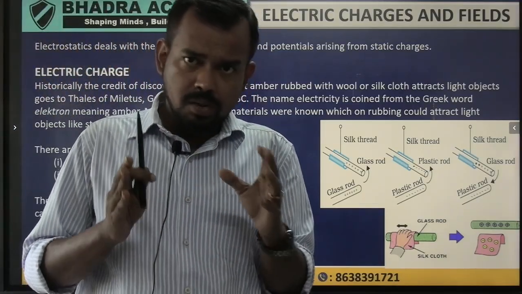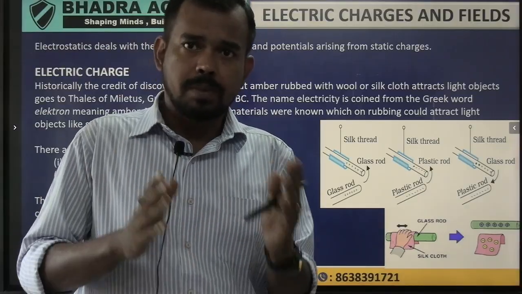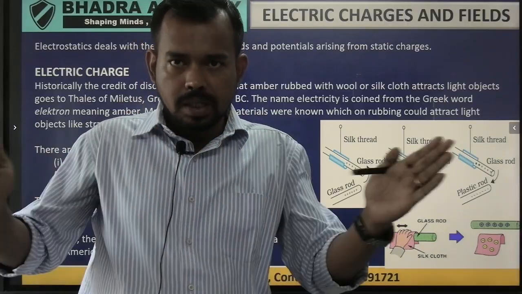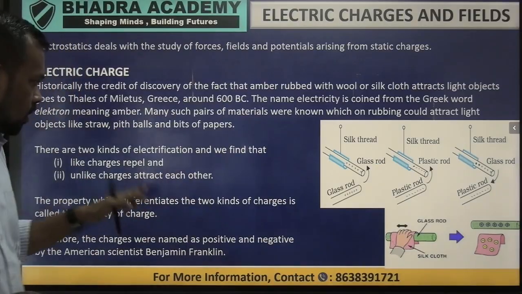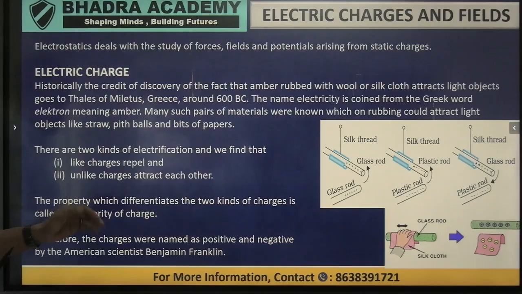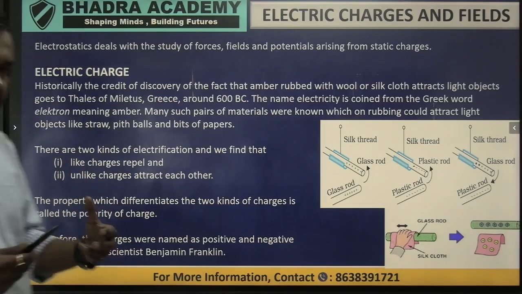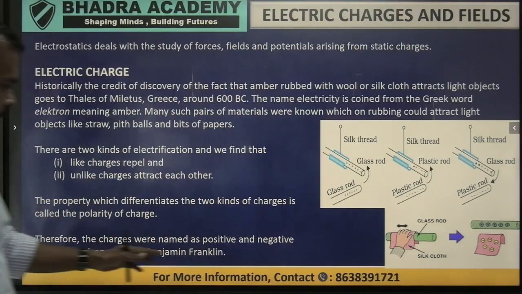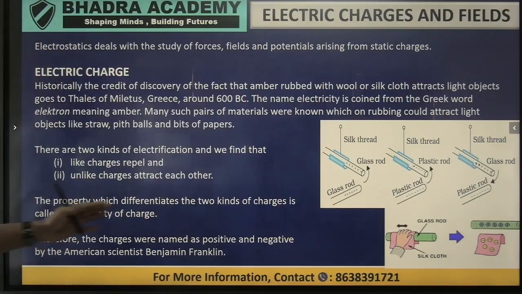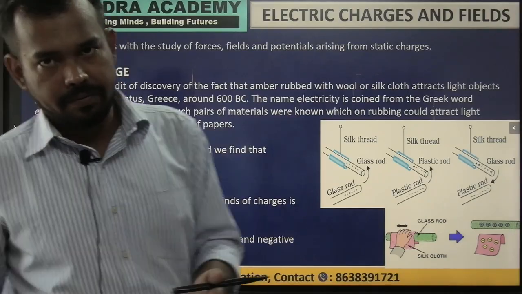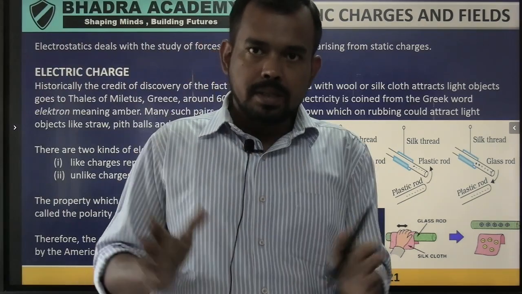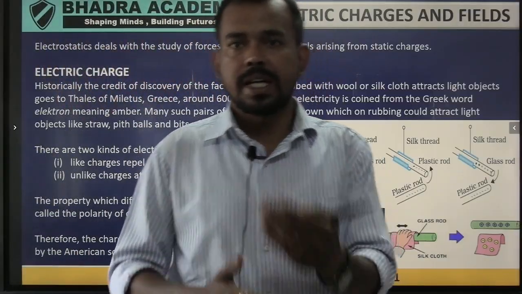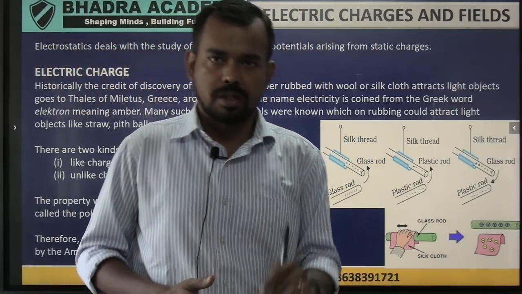Unlike charges means they have different polarities, positive and negative, and they will attract each other, but two positives or two negatives will repel each other, and therefore the charges are classified. Since we have talked about positive and negative, the polarity of the charges was defined by Benjamin Franklin, and therefore the charges are defined as positive and negative, right? So these are the basics of electrostatics, where we have defined charge, their polarity and their types, that is like charges and unlike charges.